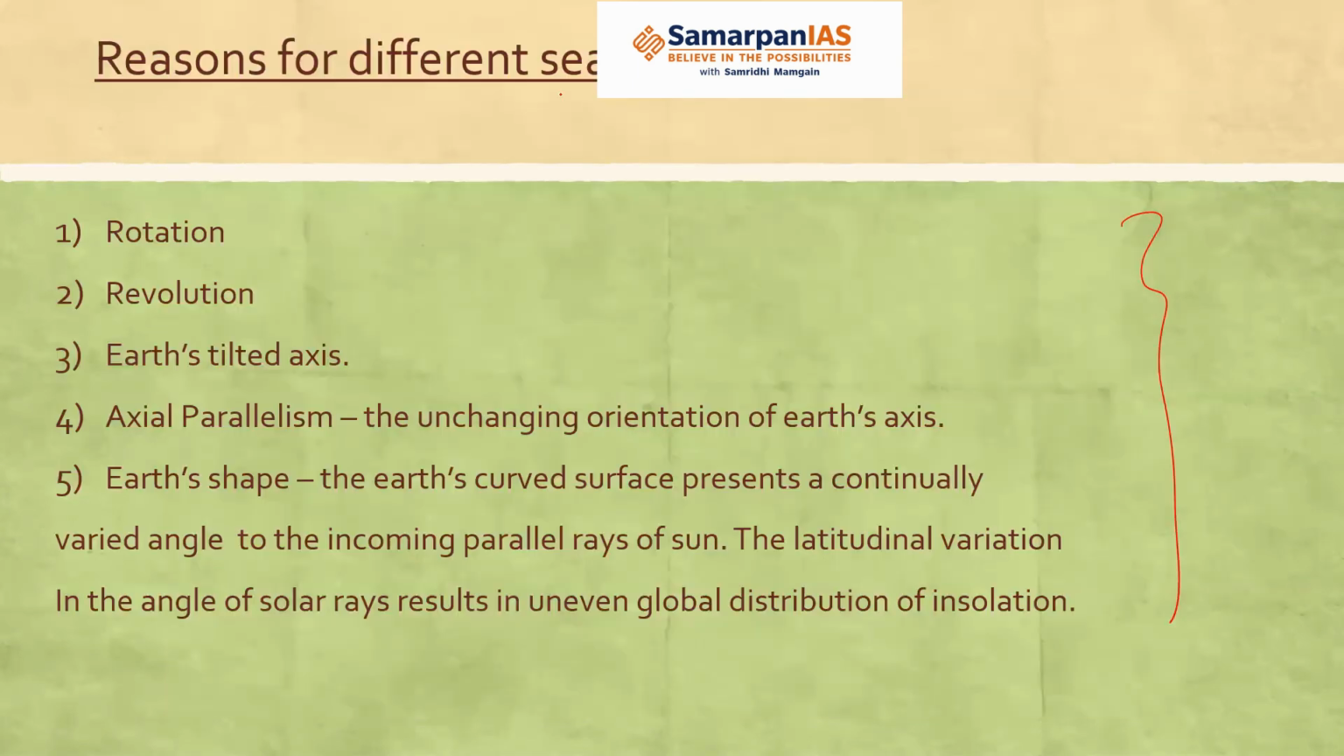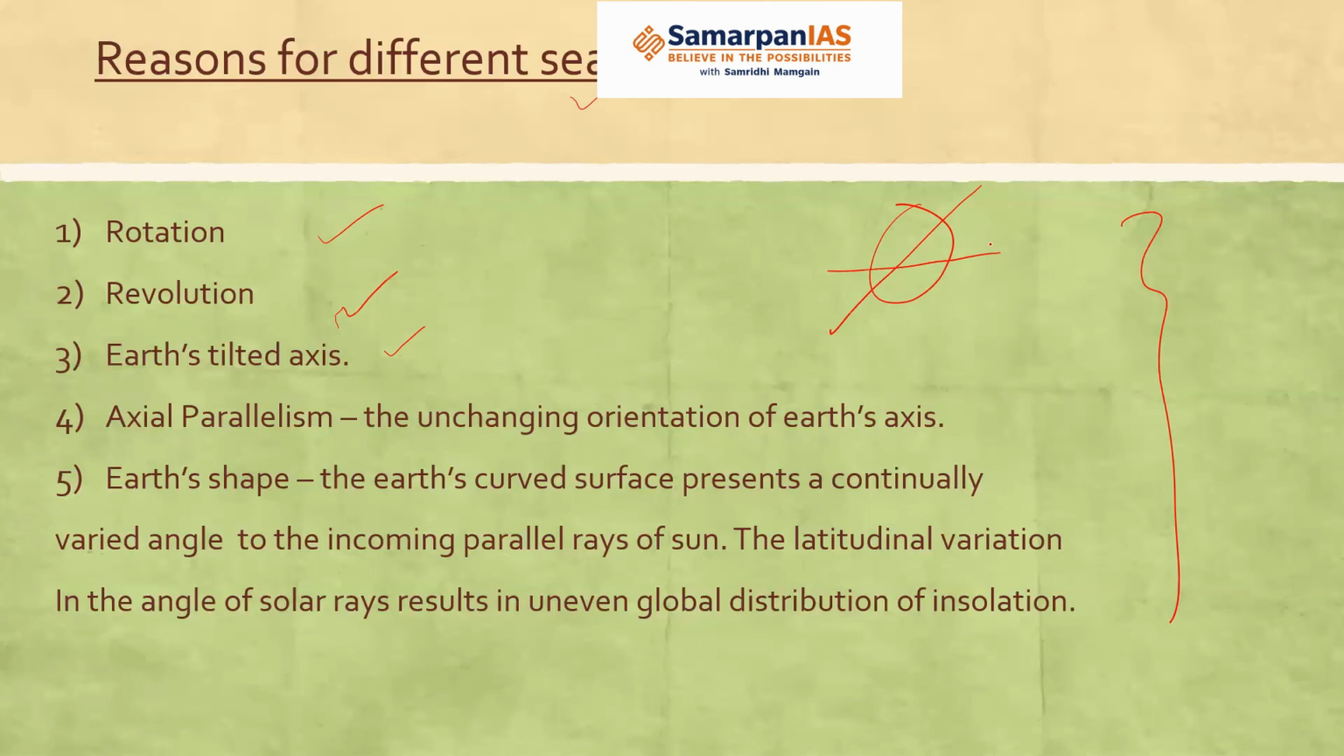What are the reasons for different seasons? We have already seen rotation, the rotation of the Earth on its axis. Revolution is the movement of the Earth around the sun. It is also responsible for seasons. Then Earth's tilted axis, that is responsible for seasons, which we had already seen.